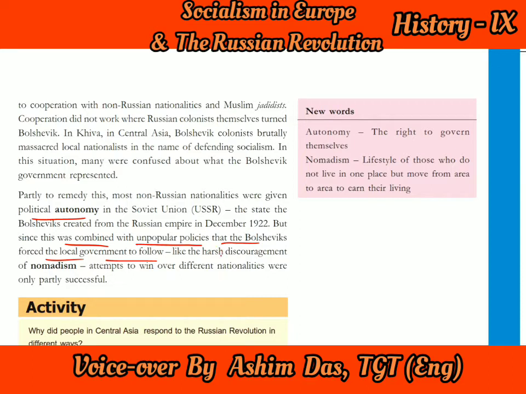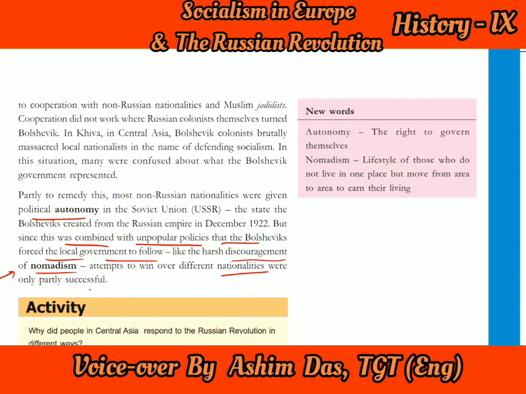Because the people who were following nomadism were told that you must settle down, you must be in one particular village or one particular place, and you must be permanent settlers. All these things were not accepted among the different nationalities, and were heavily criticized.